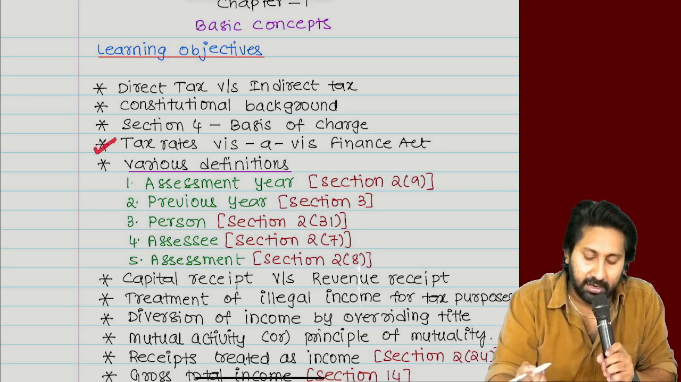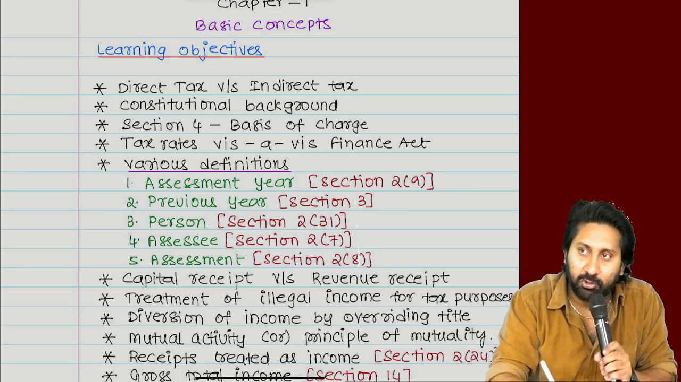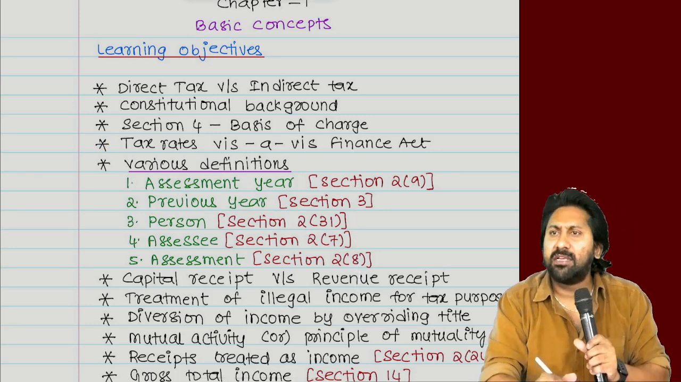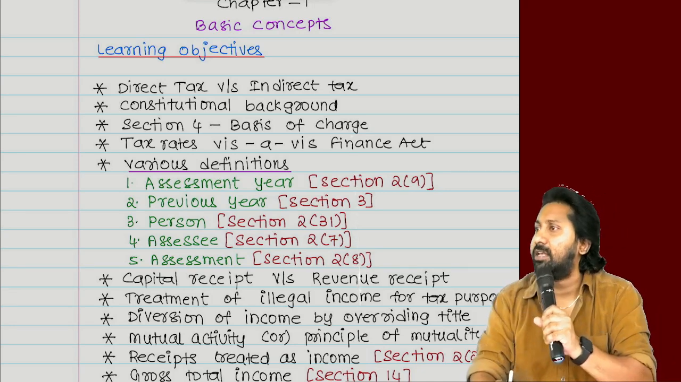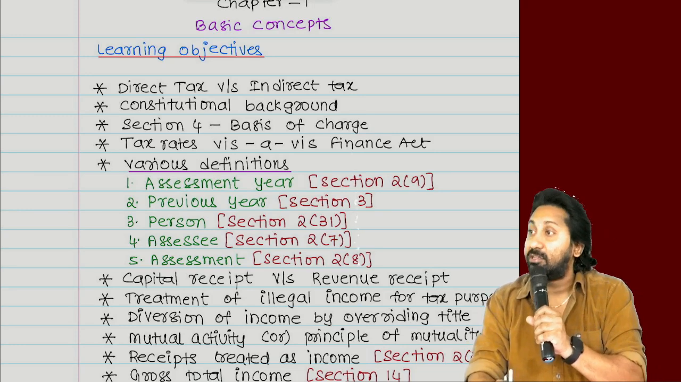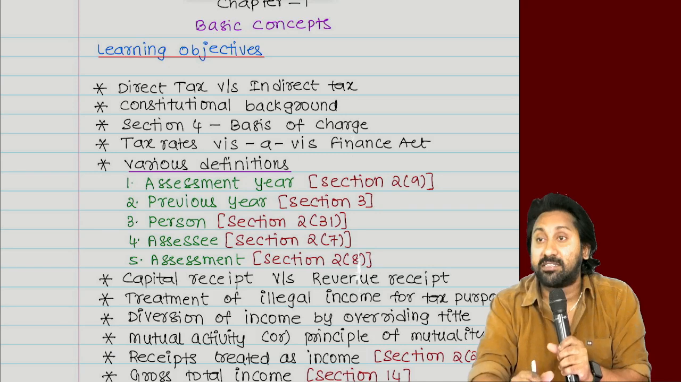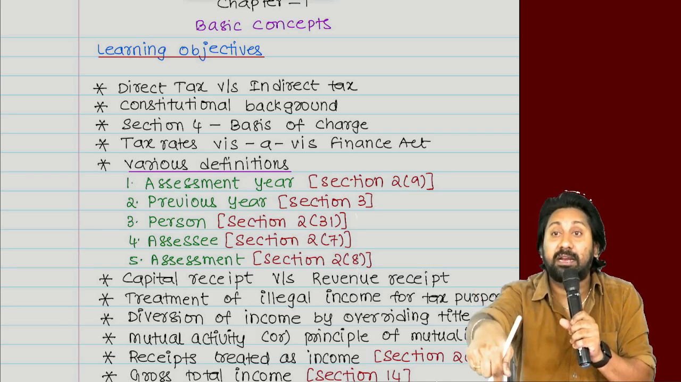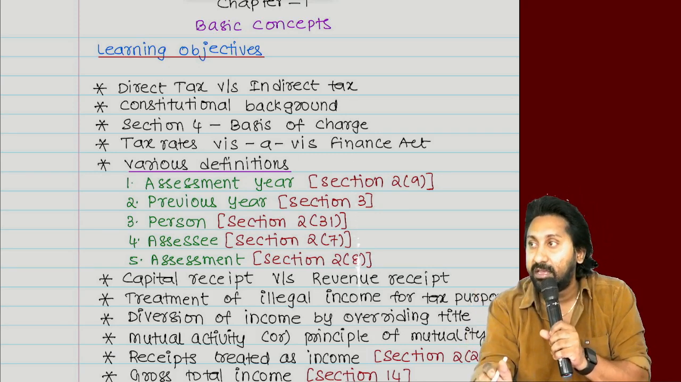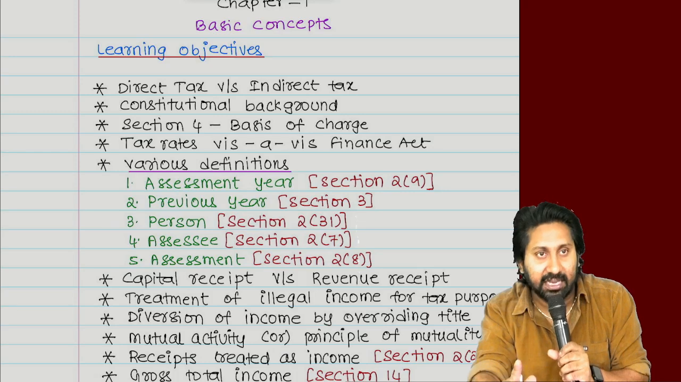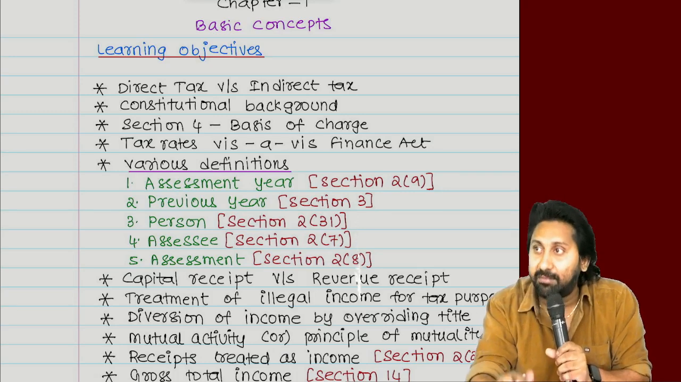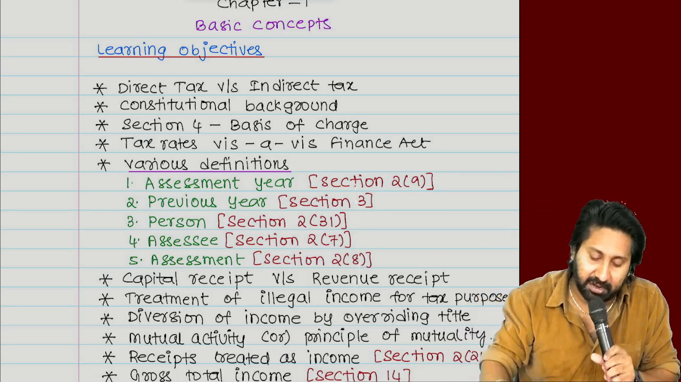Next one, tax rates vis-a-vis, that is, in relation to Finance Act tax rates. Sir, tax rates in relation to Finance Act means other tax rates are also there? Yes, there are so many. There are 18 other tax rates which are given under the Income Tax Act, not given under the Finance Act. They are given under the Income Tax Act. The reason we will discuss when we come there.